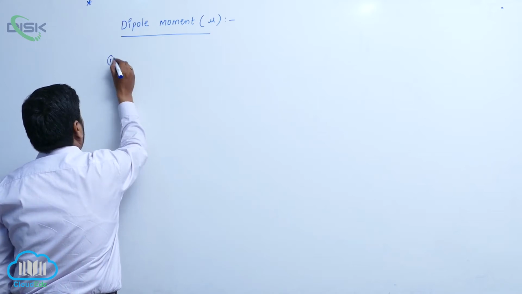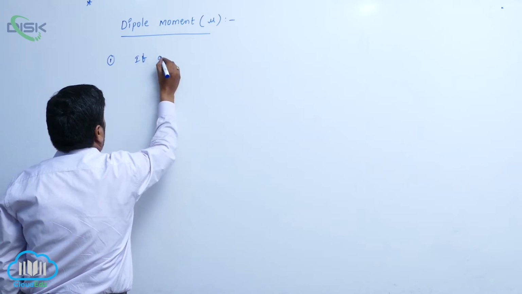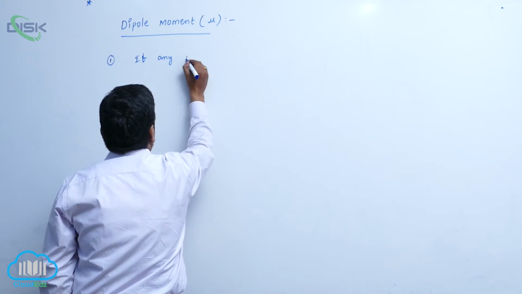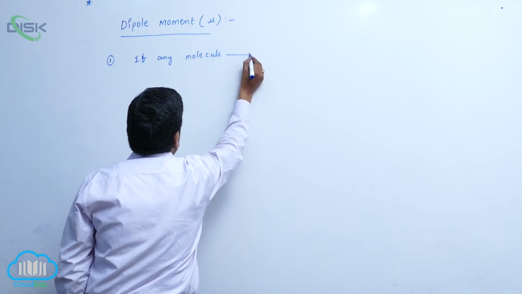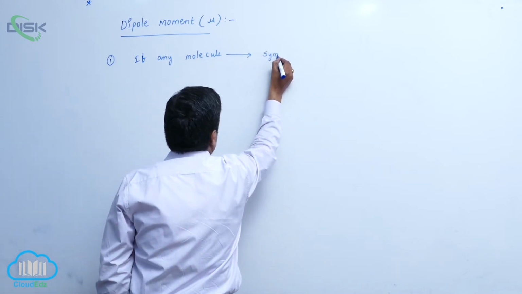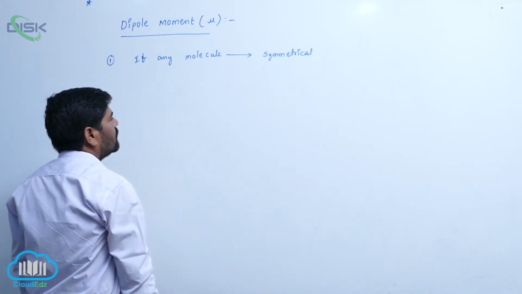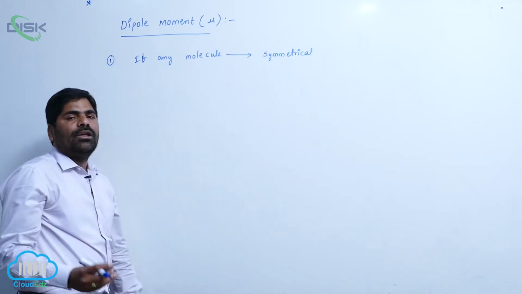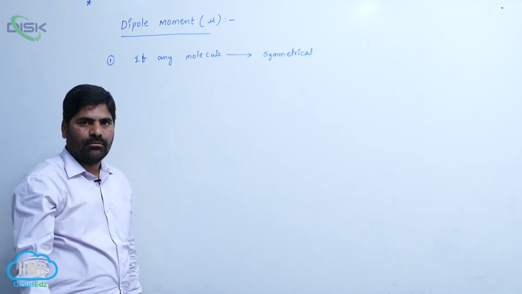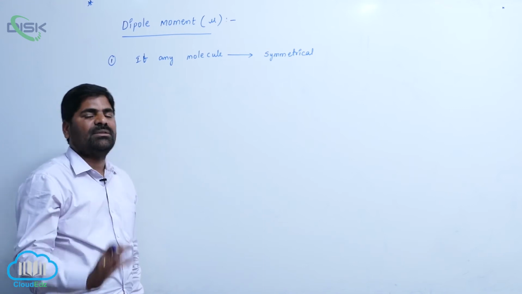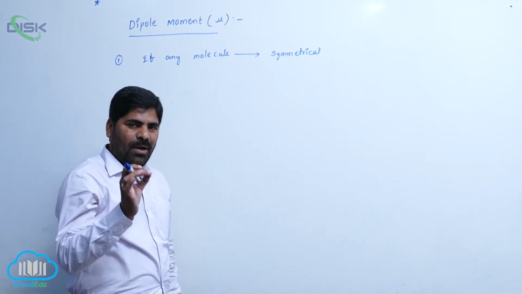First point, if any molecule is symmetrical, it means the molecule has an appropriate geometry, or proper geometry.